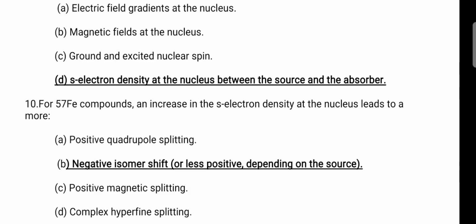That means the centroid of the spectrum. Generally, the centroid of the spectrum will be around 0. It will move depending upon the molecule we are taking, either towards the positive side or the negative side. But if the s electron density is more, it will move towards the negative side. That means less positive.